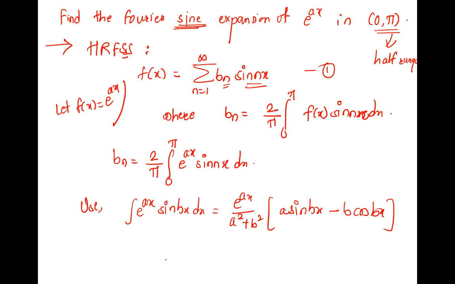What is a? a itself. What is b? n. So we will use it now. So bn is, can I take it forward? Just a minute. I'll take it forward. bn is 2 by pi, 0 to pi, e raised to ax into sin nx dx.